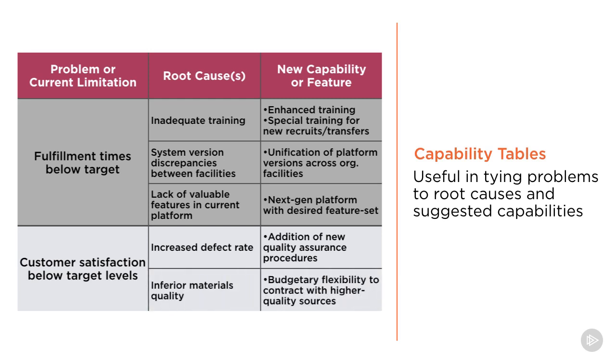However, if inferior materials quality is also leading to customer satisfaction being lower than we'd like, then we may want to look at having higher budgetary flexibility so that we can contract with higher quality sources. It could be that we need to cut into our margins a bit in order to ensure that we can make the highest quality product possible.